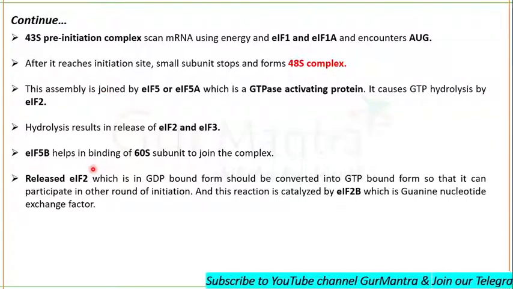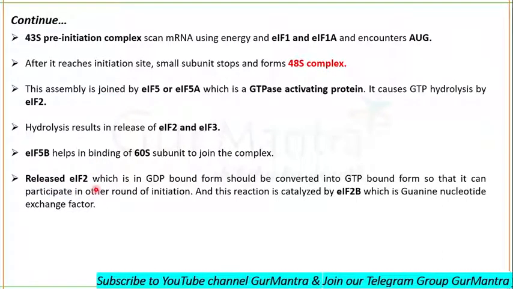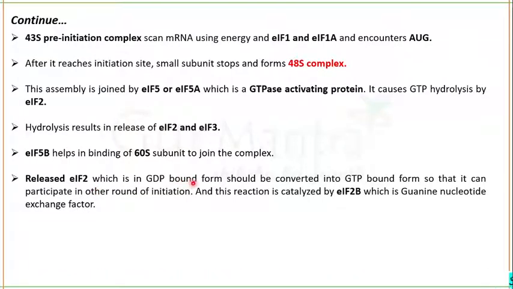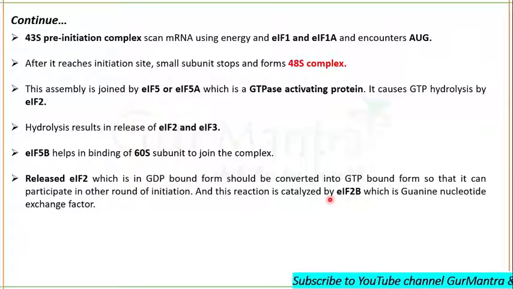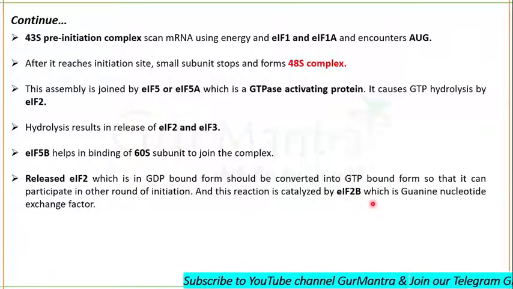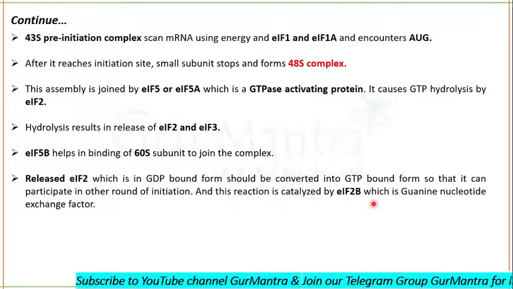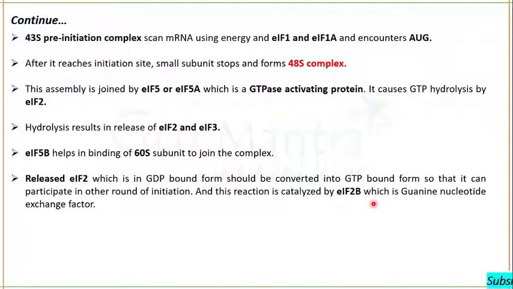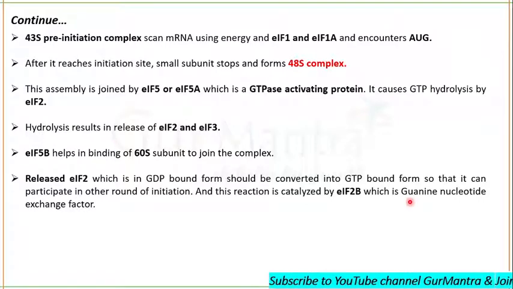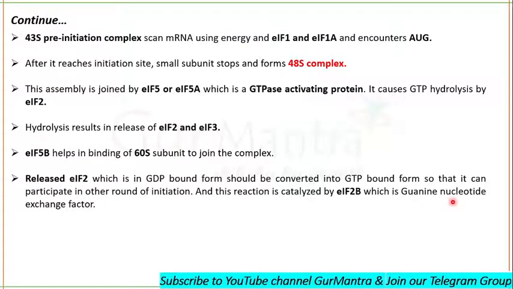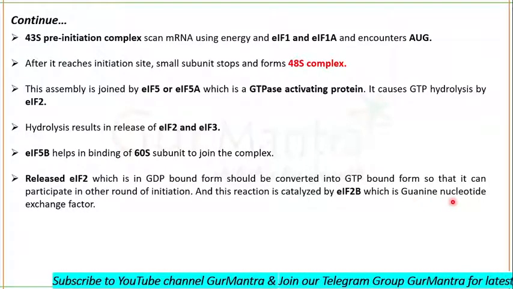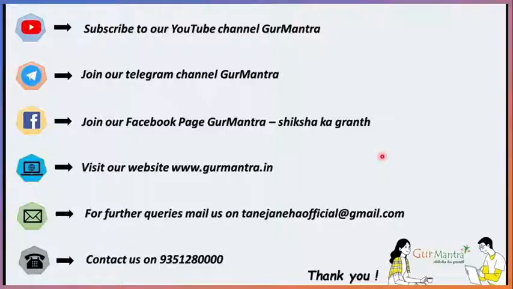But let's also know about what happened to the initiation factor in GDP bound state. It will soon be converted into the GTP bound state by initiation factor 2B, so that it can further get involved in other initiations. So eIF2B is a guanine nucleotide exchange factor. That's all about initiation. I hope you have understood it so well.